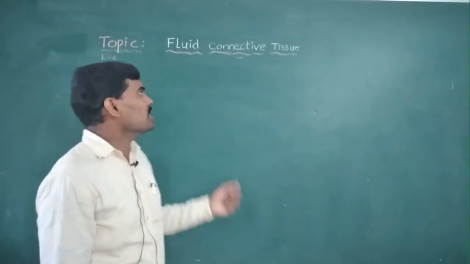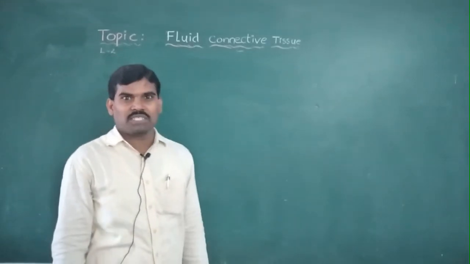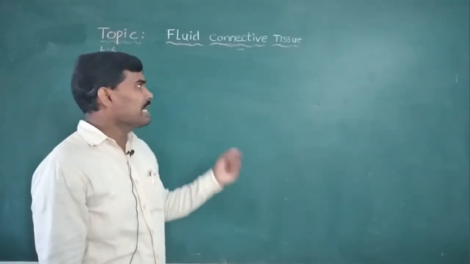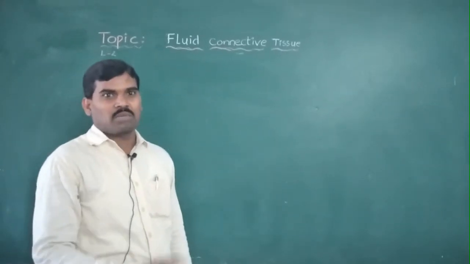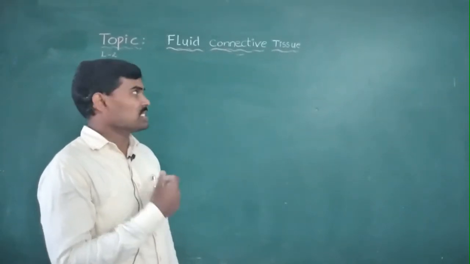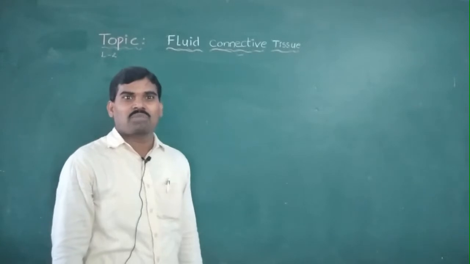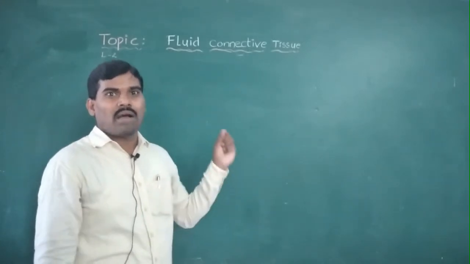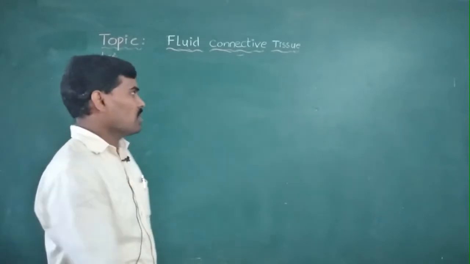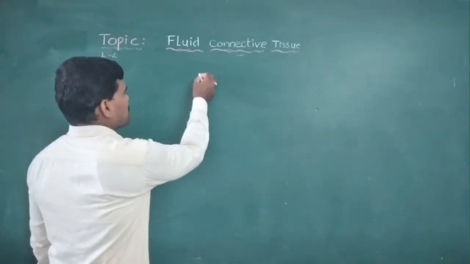Okay, students, continuing from the last class, where we explained blood. The plasma was explained, and next are the blood cells, the formed elements. The first formed element, the RBC, is completed. Now we come to the next one, the WBC.